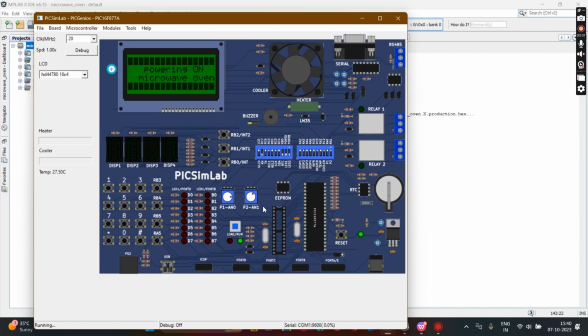And we see that the initial display is powering on, Oven, a microwave oven message. This is the menu screen where we have options for the micro mode, grill mode, convection mode and start mode. We also have a fan, buzzer and a matrix keypad to enter the values to see the output.